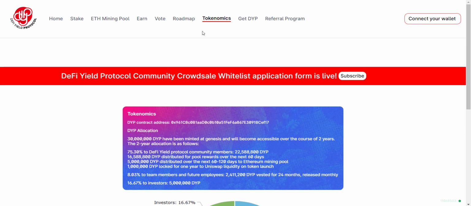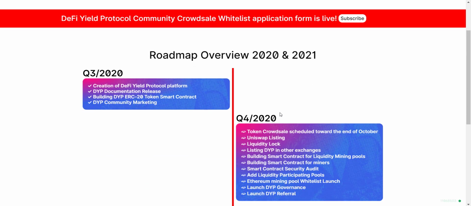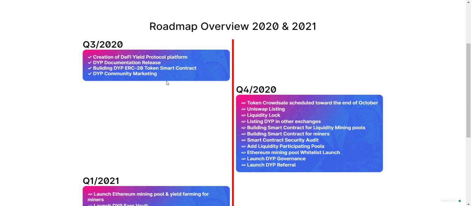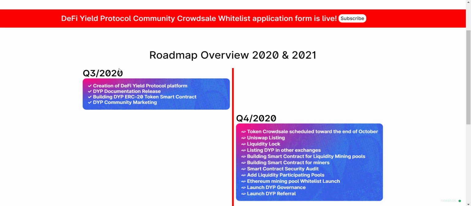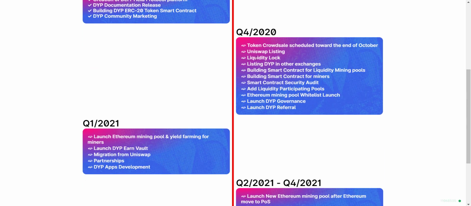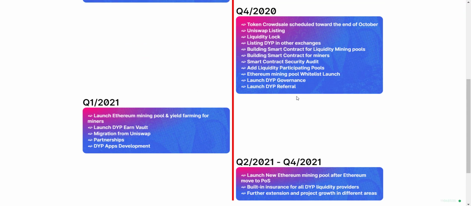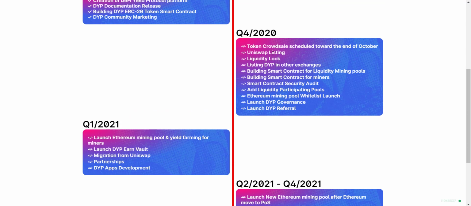And then lastly, let's check out their roadmap. Here you will get the roadmap overview of 2020 and 2021. Here you can check what they have done in Q3 2020 and what they will do in the upcoming Q4 and Q1 2021. In Q4 they have main focus on liquidity lock, Uniswap listing, listing DYP on other exchanges, launch of DYP governance, and launch of DYP referrals.